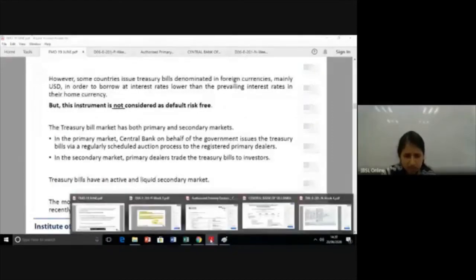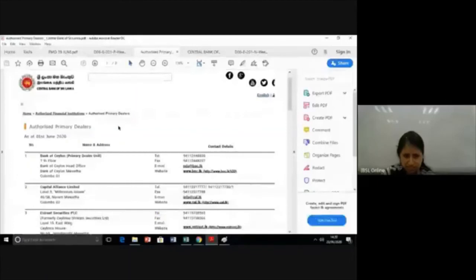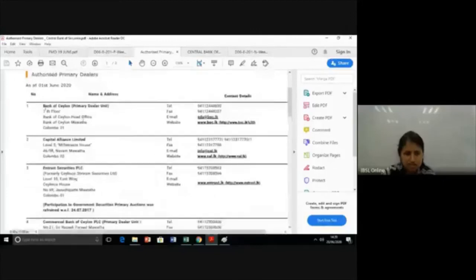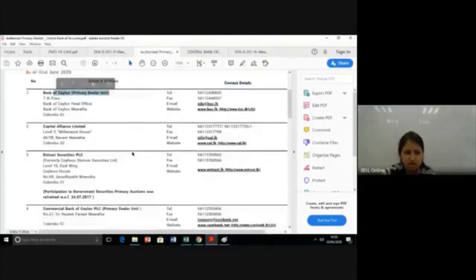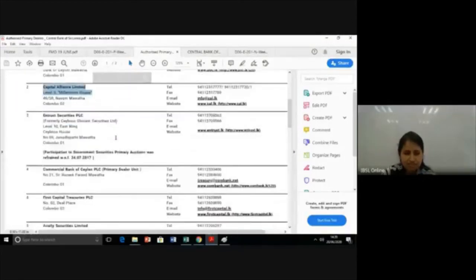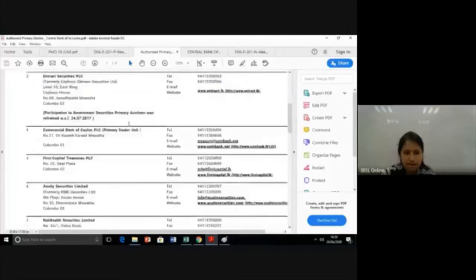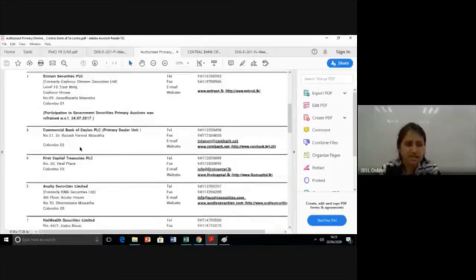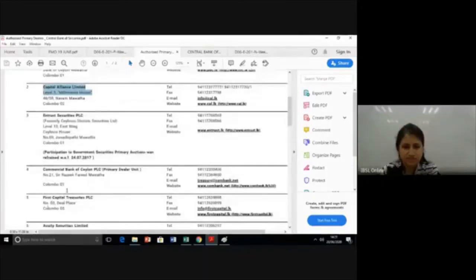These are the authorized primary dealers as per central bank website. Okay. So you have, these are the banks who have the primary dealer units. You have Bank of Ceylon. This is a standalone, Capital Alliance is a standalone primary dealer. Commercial Bank is a bank. So, you have banks with primary dealer units, and then you have the standalone primary dealers like Capital Alliance and First Capital.